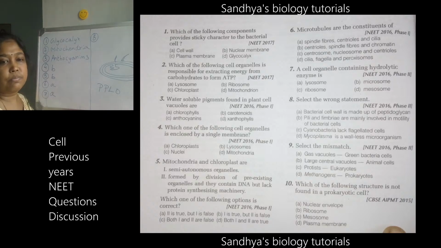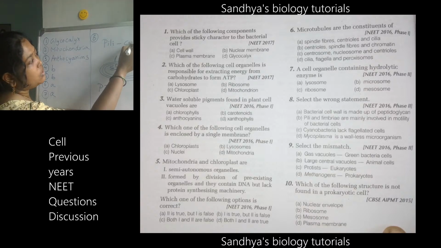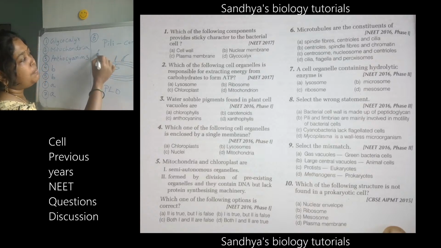Very good. Very good, ma'am. B is the wrong statement because pili is mainly responsible for what? Pili for the sake of the conjugation tube formation. This pili is responsible, and fimbriae is mainly responsible for what?